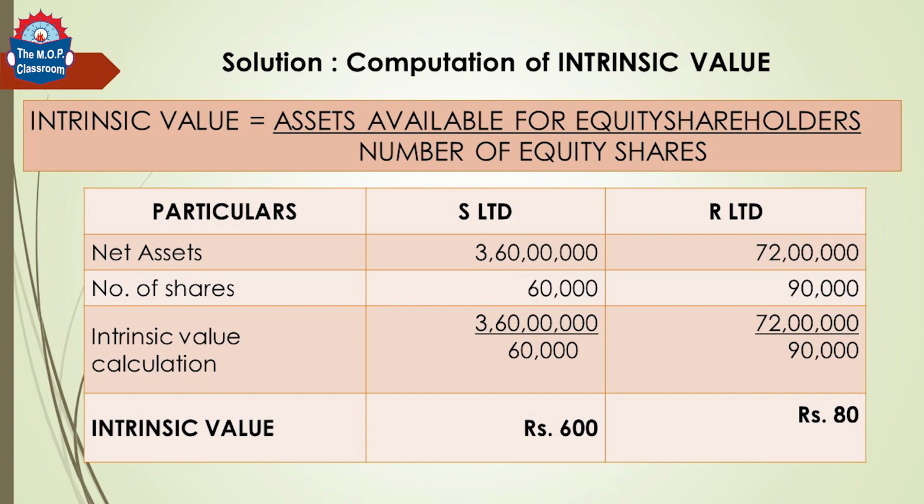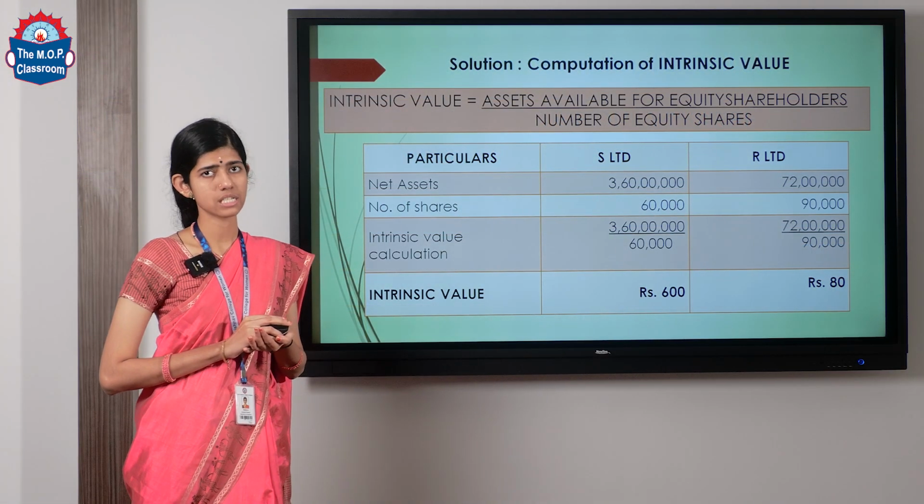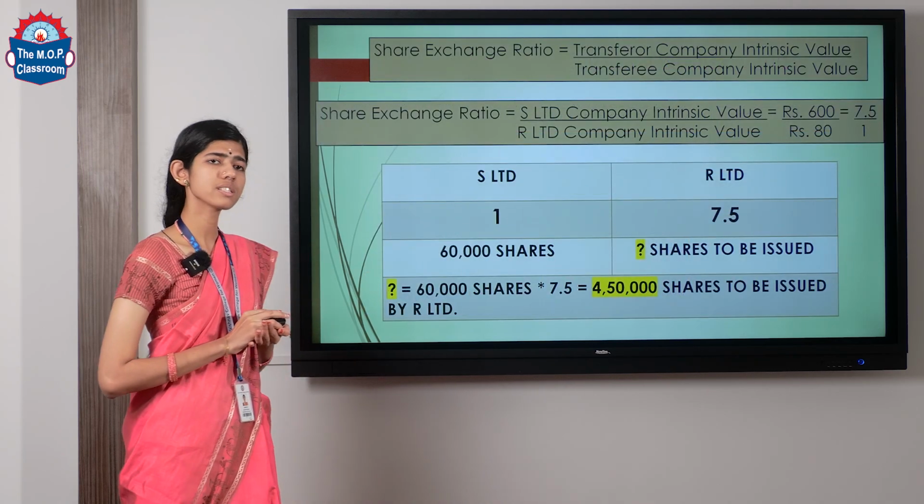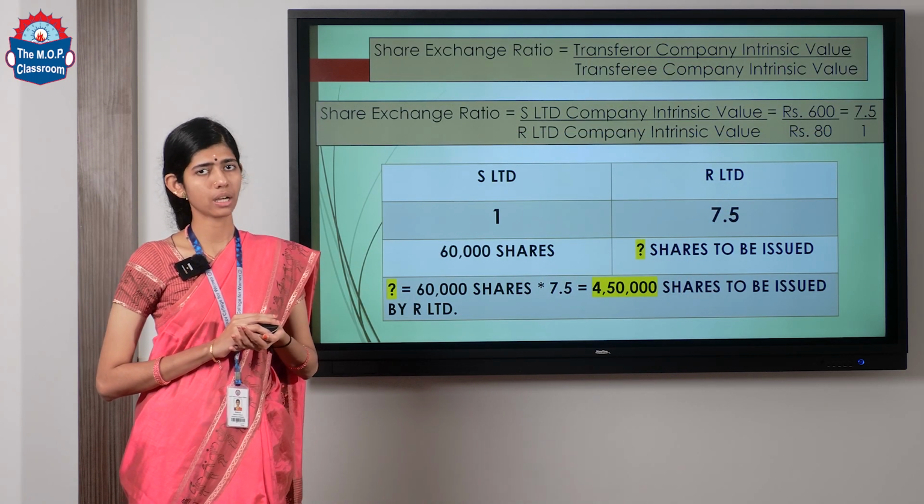Applying the formula, 3 crore 60 lakhs divided by 60,000 shares is equal to rupees 600. For R, it is 72 lakhs divided by 90,000 shares, which is rupees 80. Thus, we have arrived at the intrinsic value for S Limited and R Limited, which is rupees 600 and rupees 80 respectively.